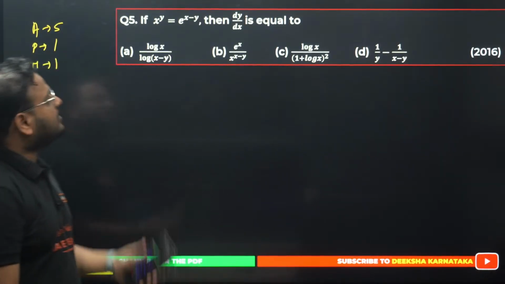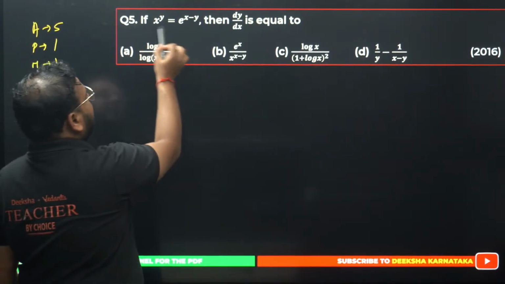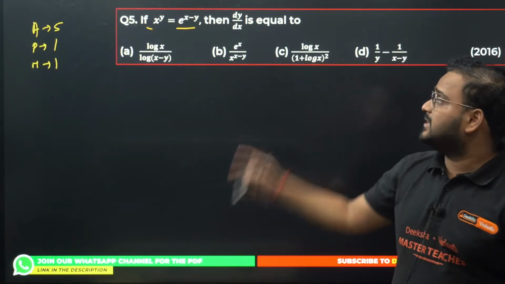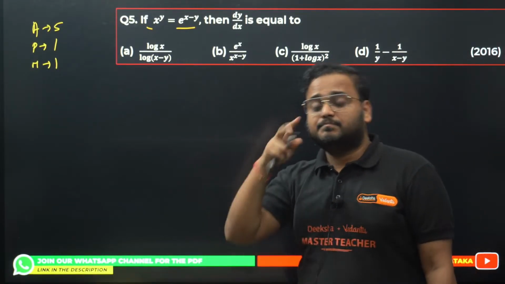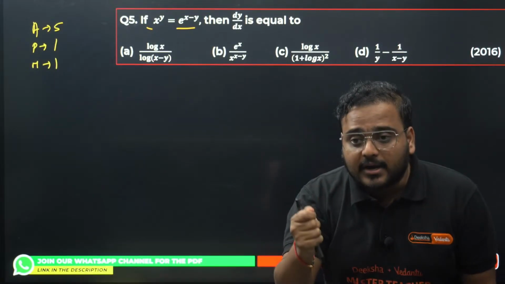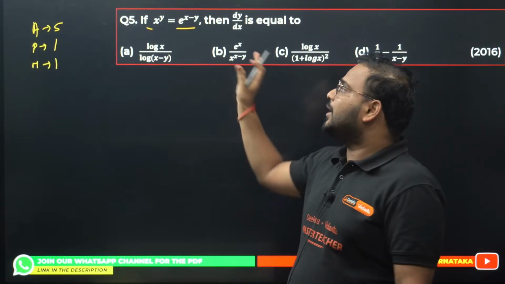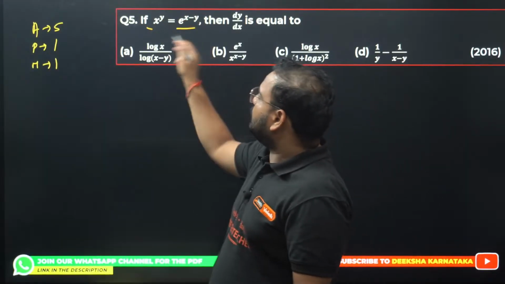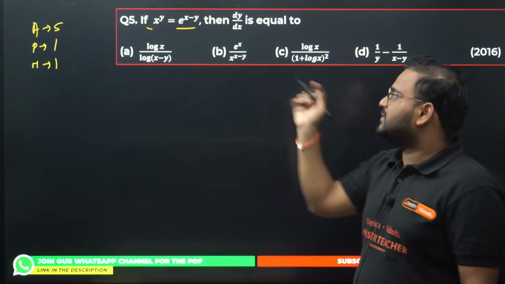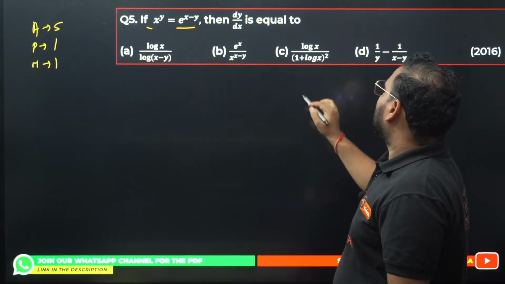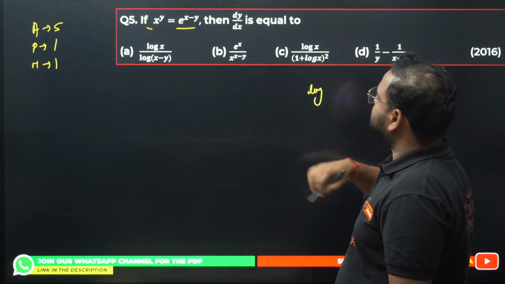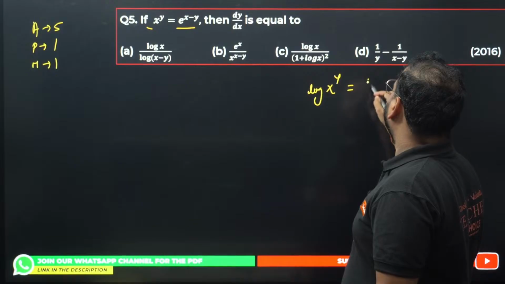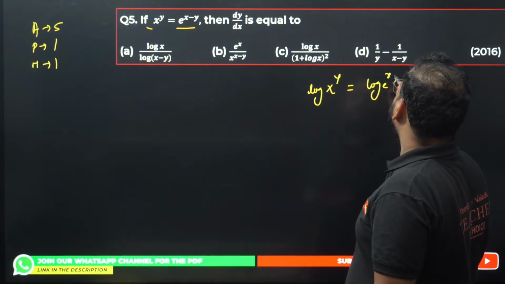Okay, so let's start. x power y equals e power x minus y is there. Whenever you have a question like this, with powers or products or quotients, apply log on both sides of the equation given to you. Apply logarithms on both sides. When you do that, the question becomes very simple. For example, here I'll have log of x power y and log of e power x minus y.